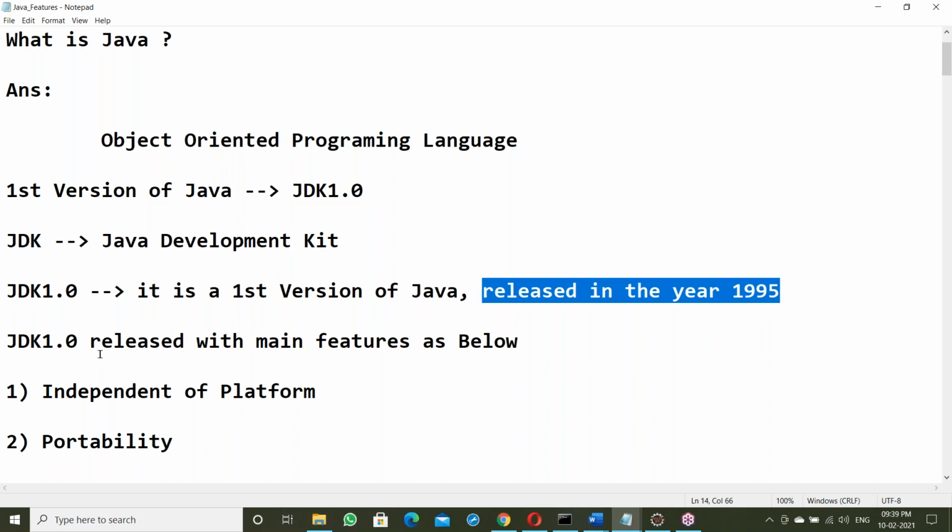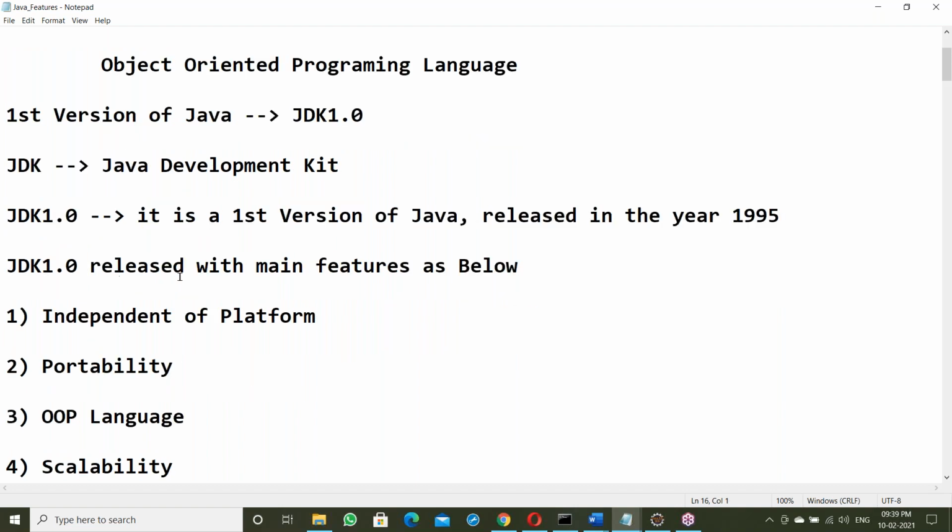1995. That time I was in engineering second year. I know the birth of Java. Already I was in the software field. 1995, computer science engineering second year.